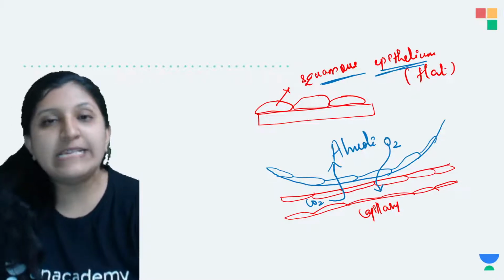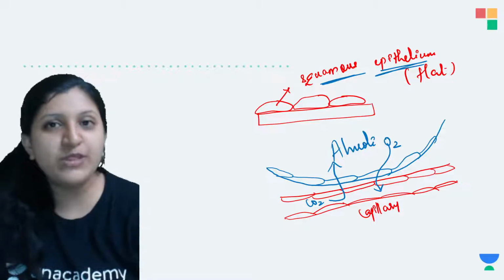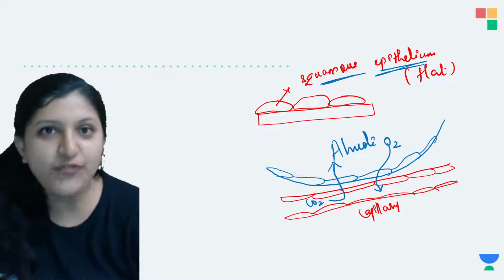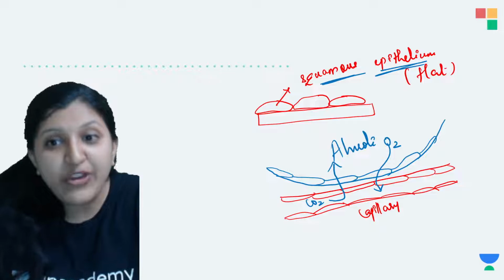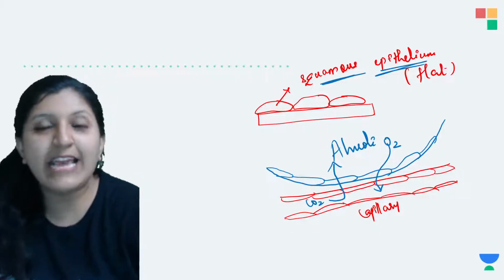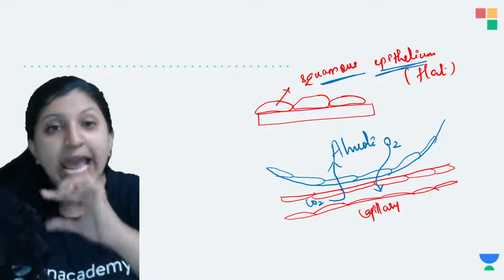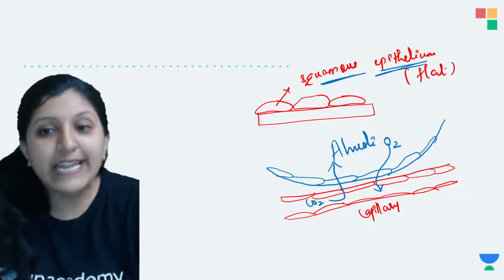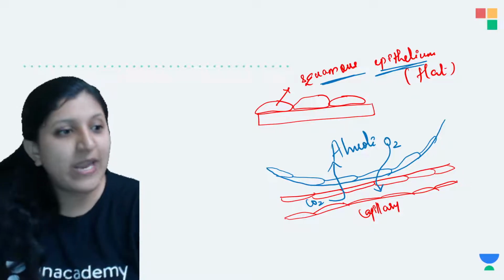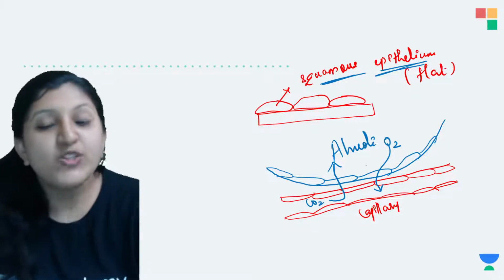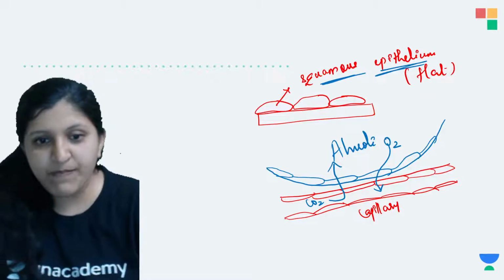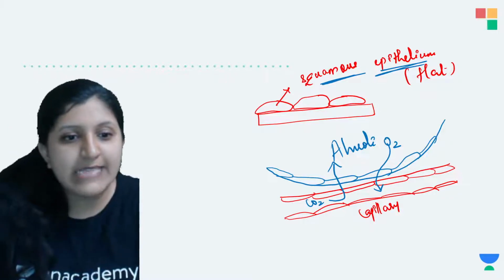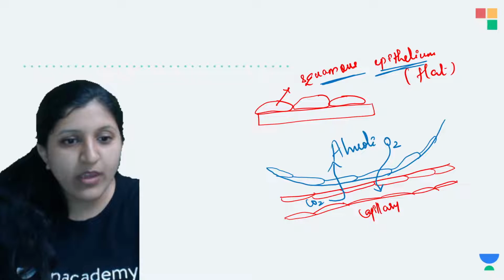So now easy exchange will occur into the blood, that is, exchange of gases will occur. So if it is a flat cell, like in the case of a squamous epithelium, both in the capillary as well as the alveolar membrane, easy diffusion can occur.